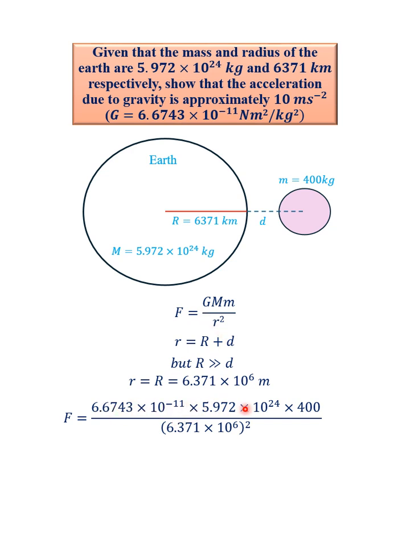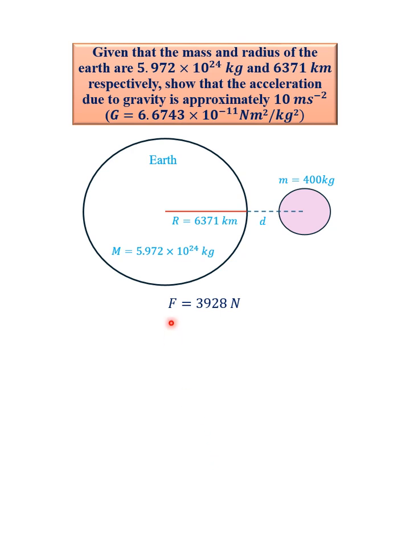If you put the numerator into your calculator, you will obtain 159435 times 10 raised to the power 12. If you square the denominator, you will get 40.59 times 10 raised to the power 12. 10 to the power of 12 cancels 10 to the power of 12. And this divided by this will give you 3928 Newton. It means the force with which the Earth will pull a mass of 400 kg towards its surface is 3,928 Newton. We are getting there gradually. Please relax and watch to the end.